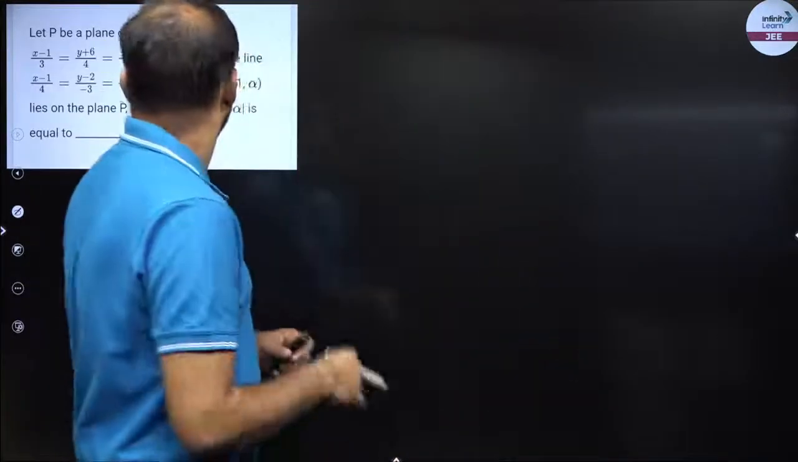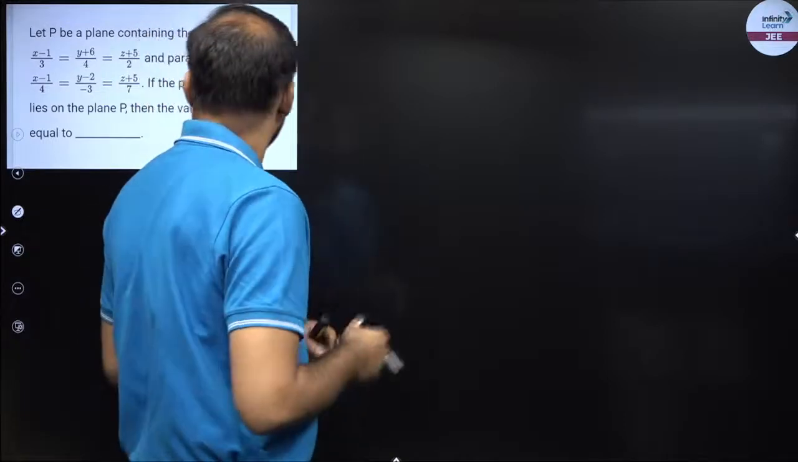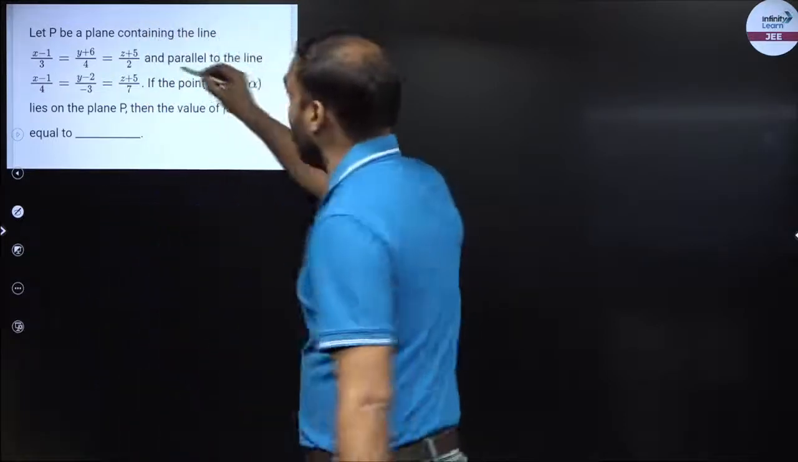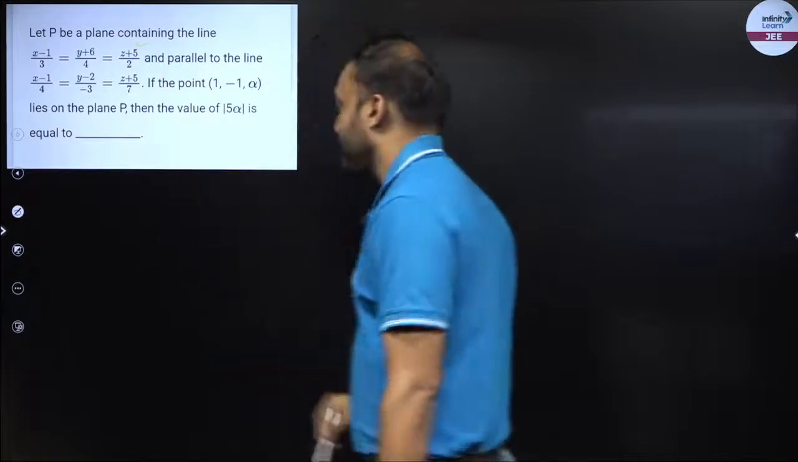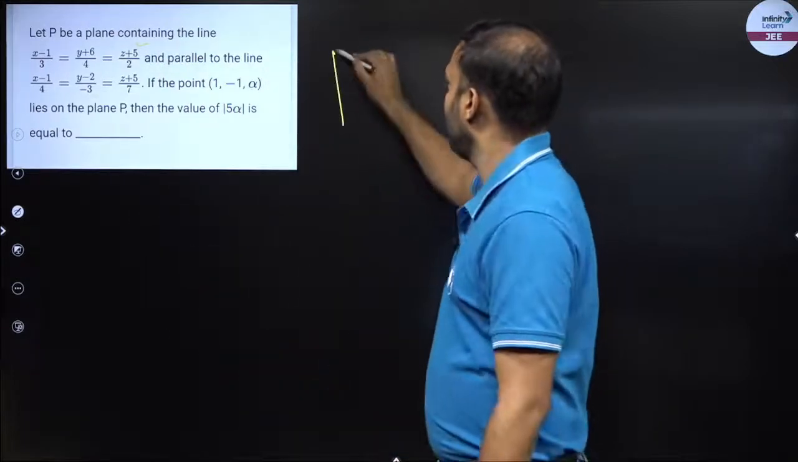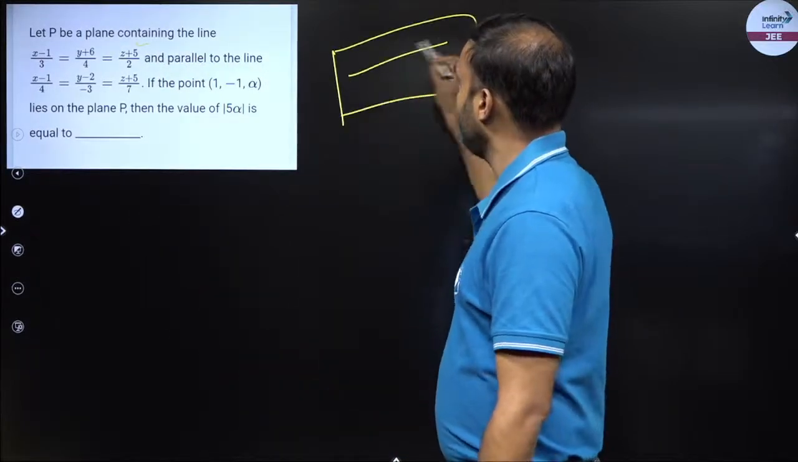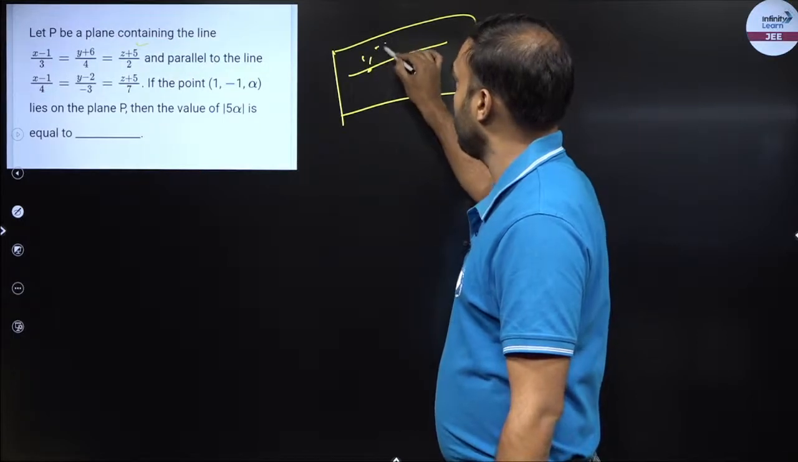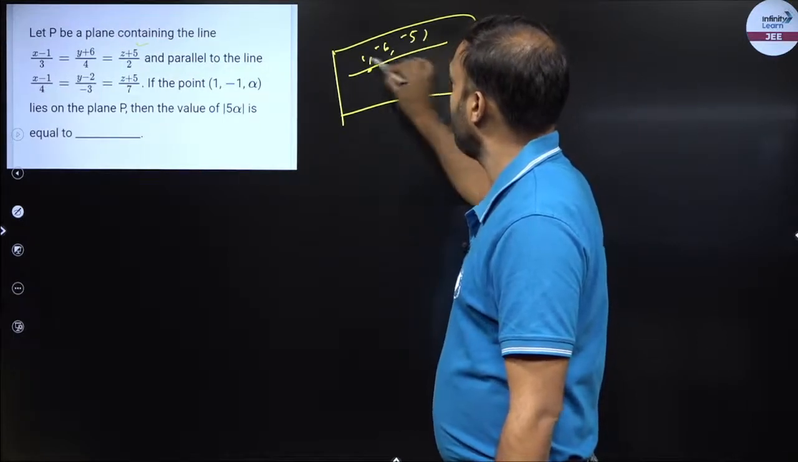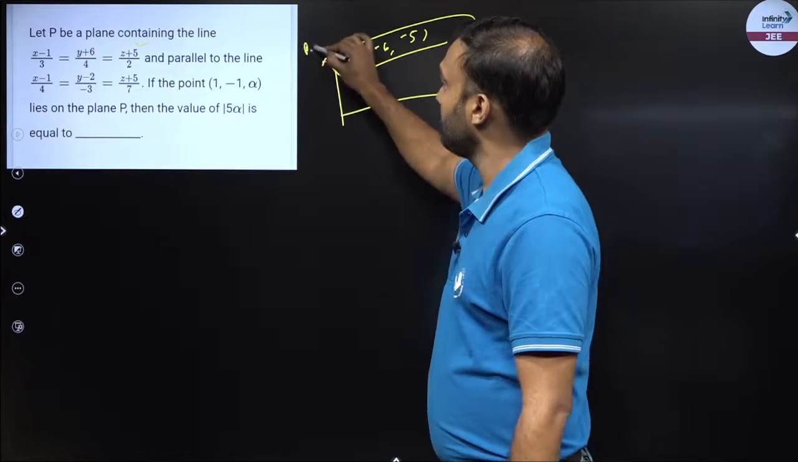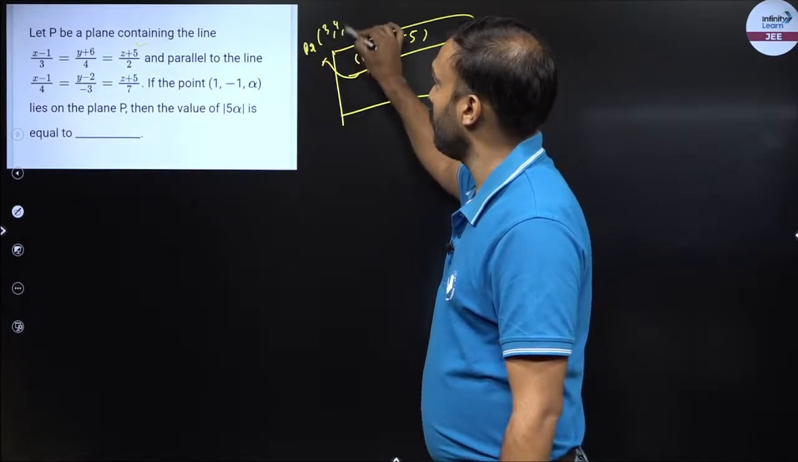Now we move on to the next example. Let P be a plane containing these two lines, containing a line and parallel to another line, right? So no worries, the plane has one line inside it, so 1, minus 6 and minus 5 is the point on it, and its dr I know is 3, 4, 2.